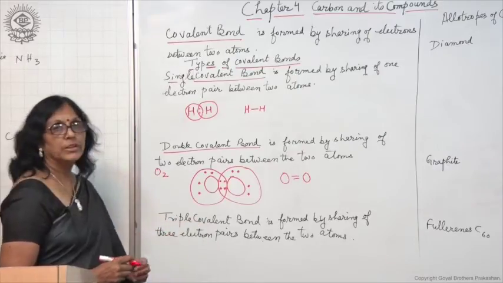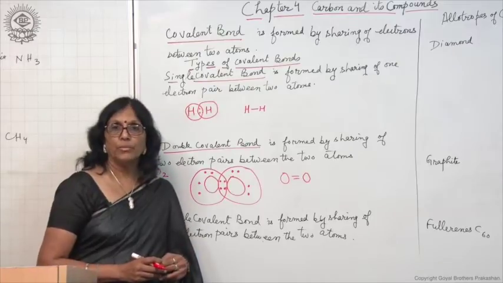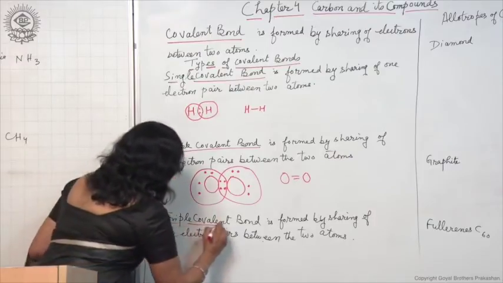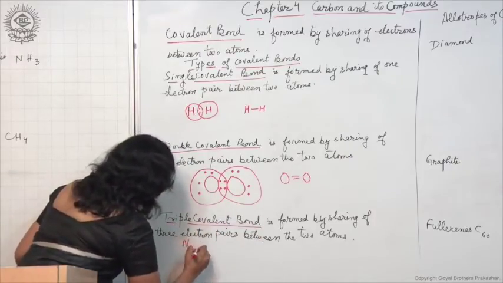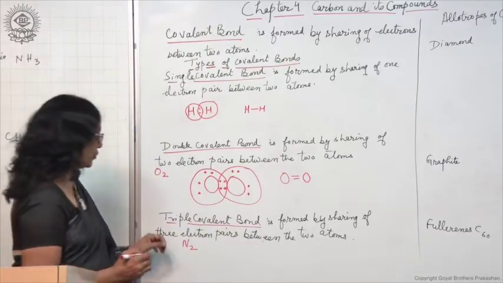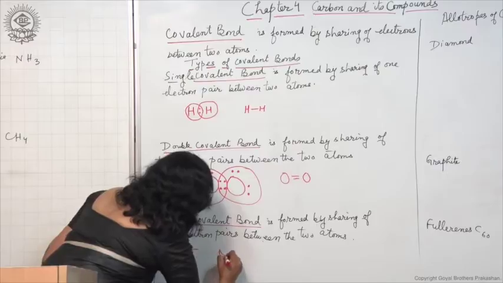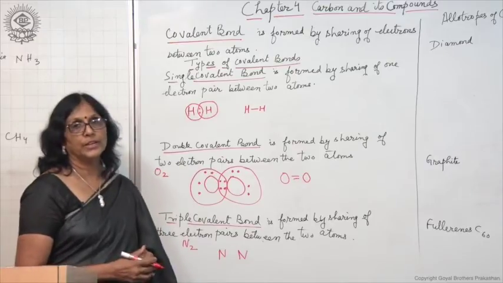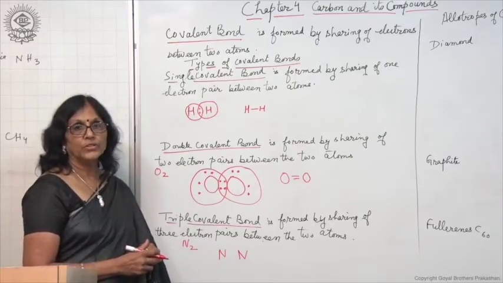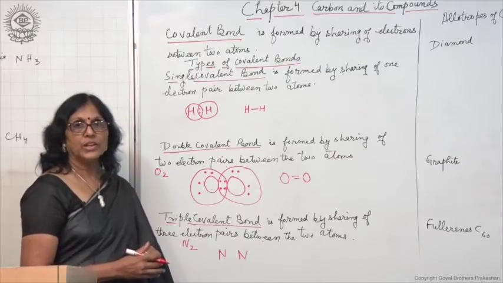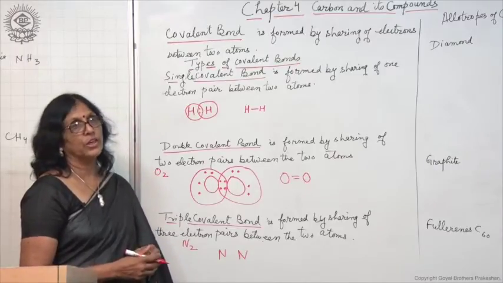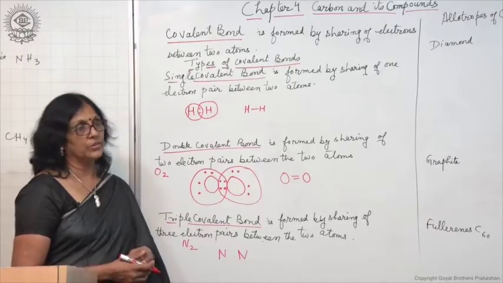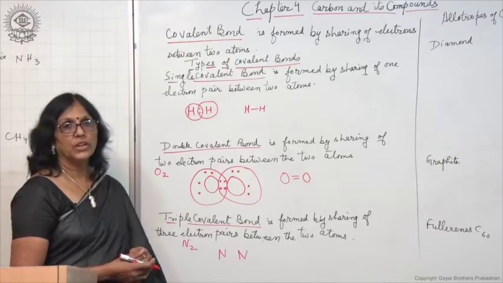The third type is triple covalent bond. It is formed by sharing of 3 electron pairs between the 2 atoms. We will take the example of nitrogen. The atomic number of nitrogen is 7. So, how many protons in a nitrogen atom? 7. And how many electrons? 7. How many valency electrons? 5. 5 electrons in the outermost shell. How many electrons does it need to complete its octet? The obvious answer is 3 electrons.